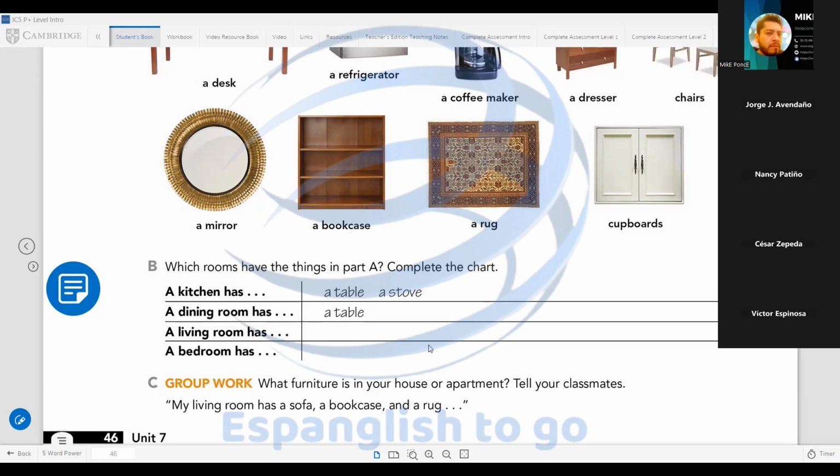The question is going to be, for example, Victor, what furniture is in your house or apartment? I live in a house. Okay, what furniture is in your house? Can you repeat the question, please? Yes, what furniture is in your house? For example, my living room has a sofa, a bookcase, and a rug.